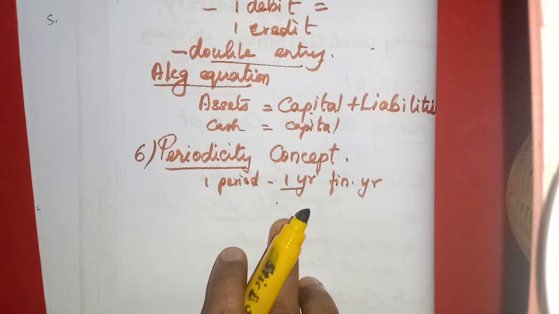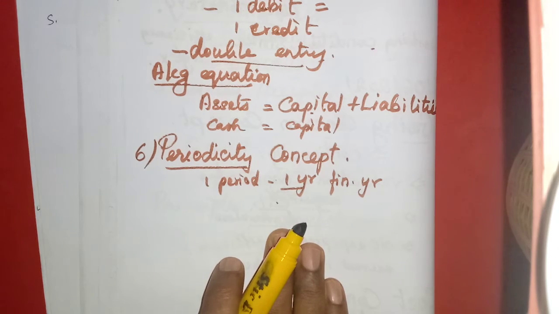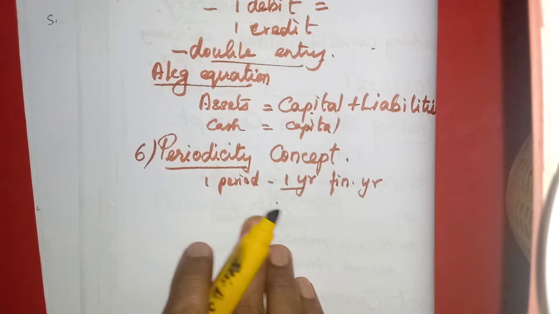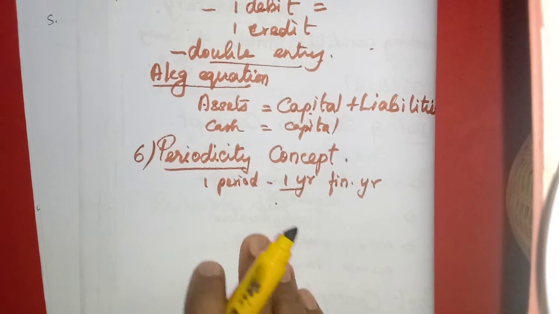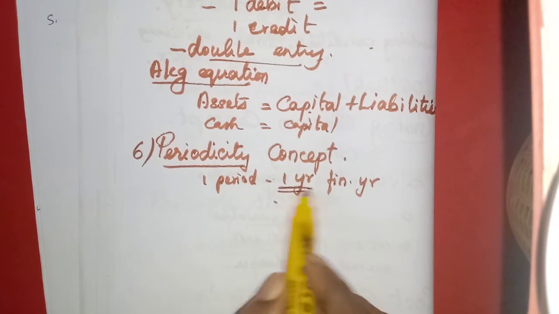Because when a businessman or an owner invests money in the business, periodically he wants to know the performance, whether it has earned any profit. Or maybe every month also he can evaluate and find out. Or at least within 1 year he should understand what his financial position is, what his profitable condition is, whether he has earned any money. So usually the financial statements, that means the trading and profit and loss account and the balance sheet, will be prepared for 1 year.